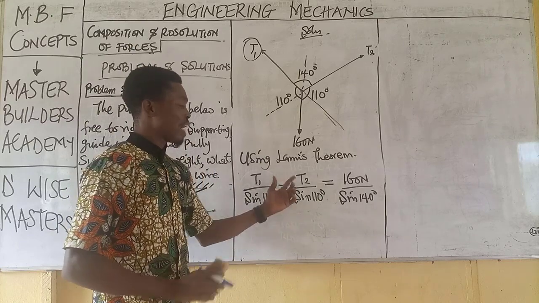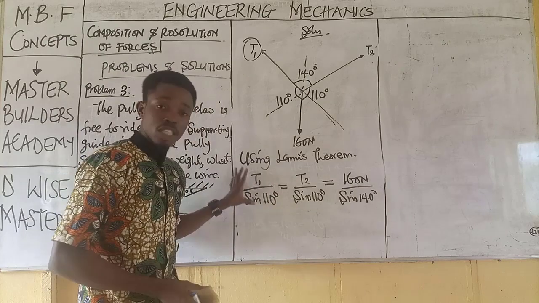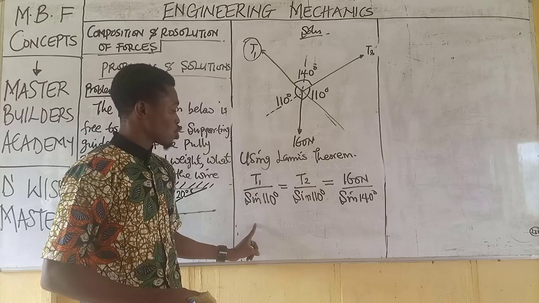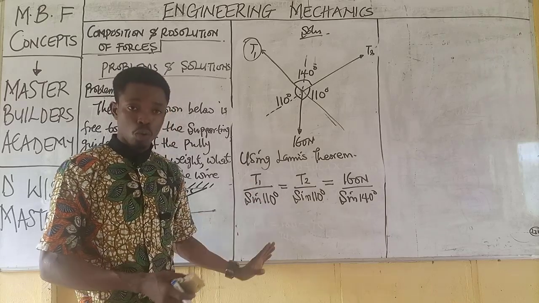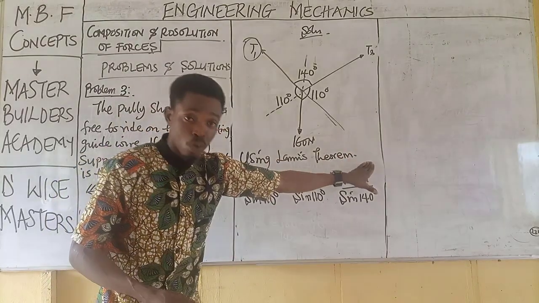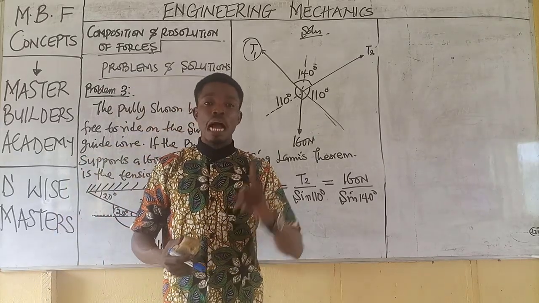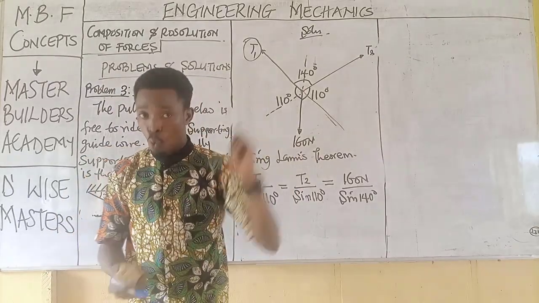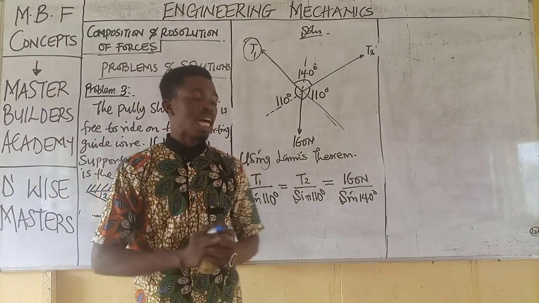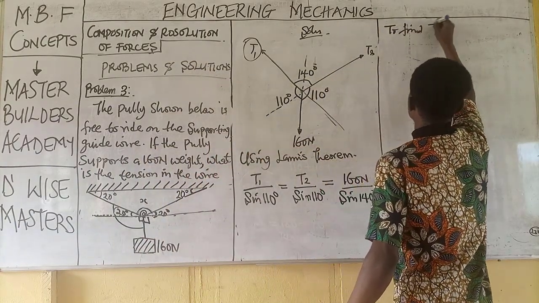Now that I have obtained these three ratios, from here I can decide on whether to find T1 first or find T2 first. To find T1, I will take this ratio and a ratio that is completely known. Remember that in this ratio, we have only the denominator known, but in this ratio, we have both the numerator and the denominator known. So anytime I am picking two ratios at a time, I will pick one ratio where I have one unknown, and I will pick another ratio where I have no unknown.